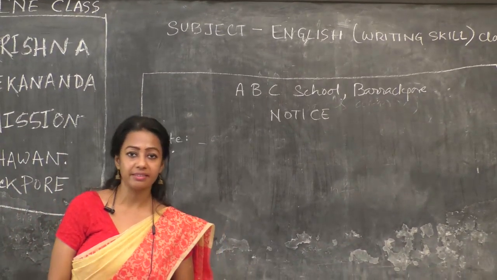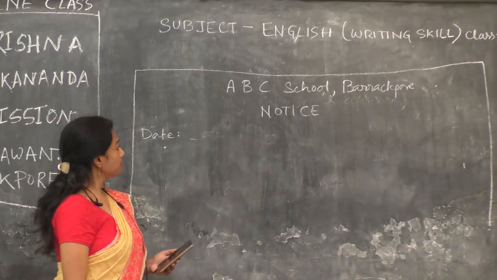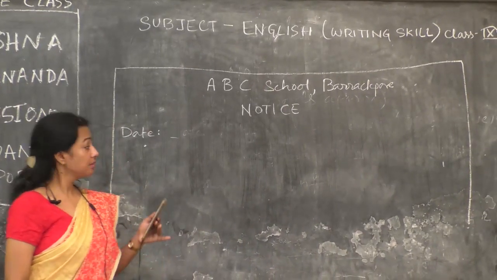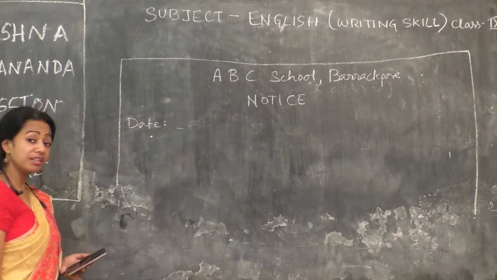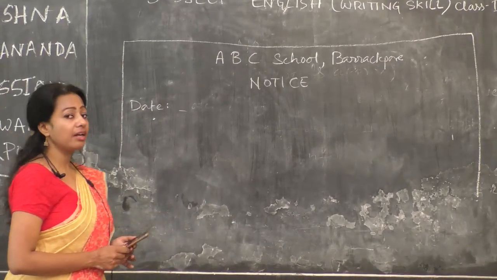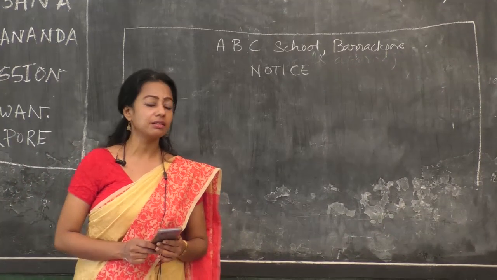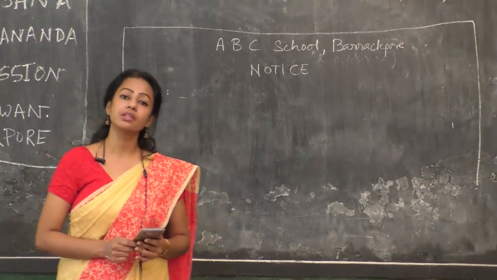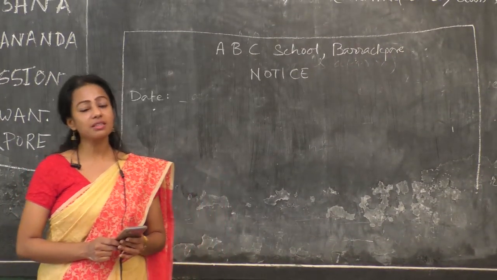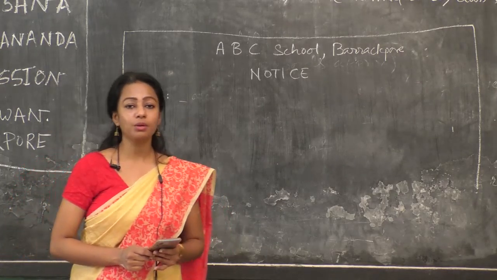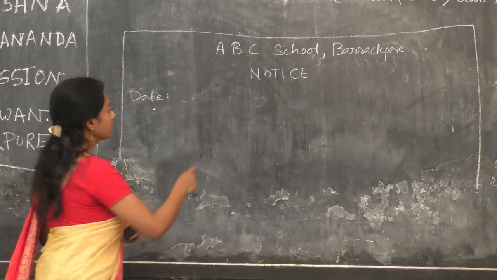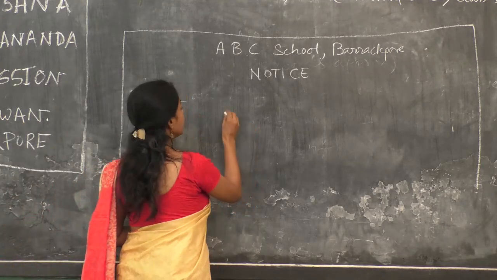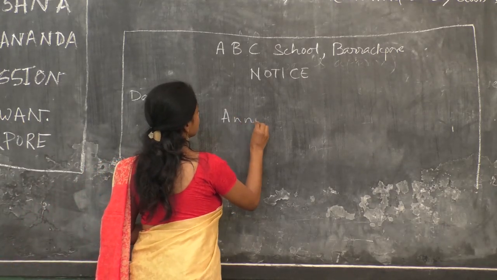So this is how the format goes. Now the subject. Suppose let us take the subject of annual concert, an annual concert that is going to happen next month. So here on subject you have to write annual concert.